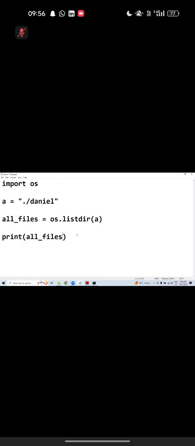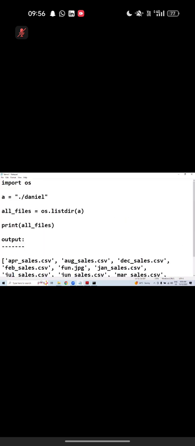Whenever you run this program, we get all these file names. How beautiful it is. These are all file names. I wanted to print the files one by one. What is the task? One by one file name I wanted to print. How to print? Exactly, with a for loop.